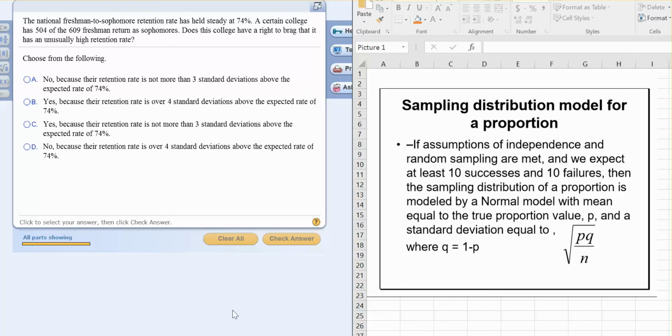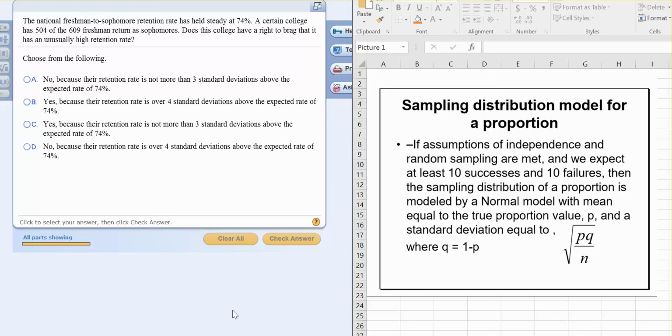Looking at this question, it says the national freshman to sophomore retention rate has held steady at 74%. A certain college has 504 of 609 freshmen return as sophomores. Does this college have the right to brag that it has an unusually high retention rate?